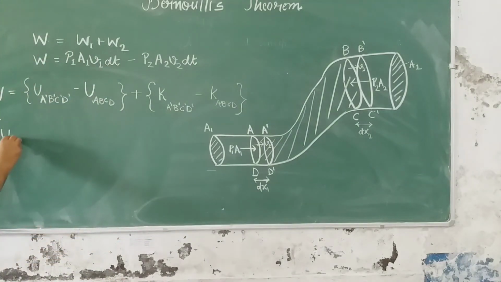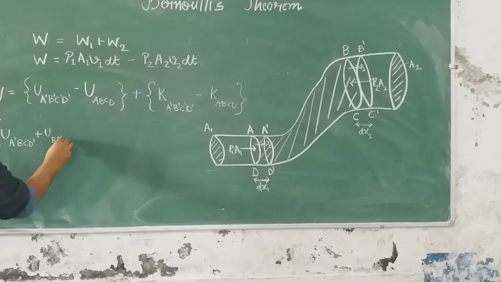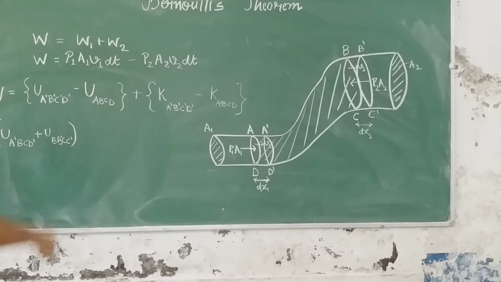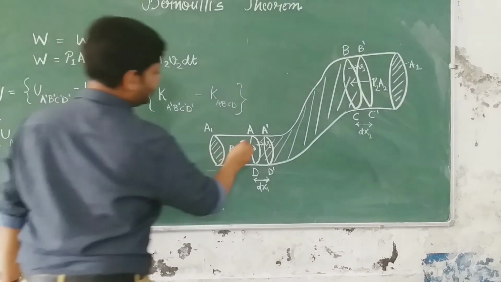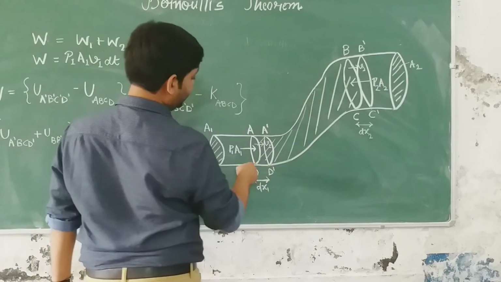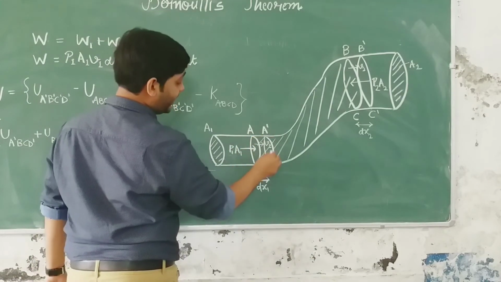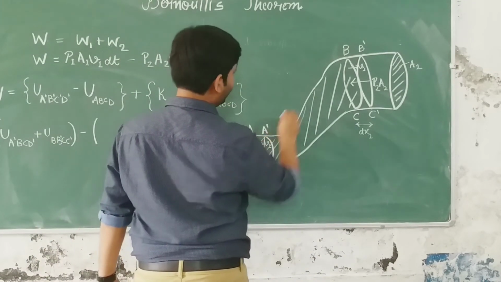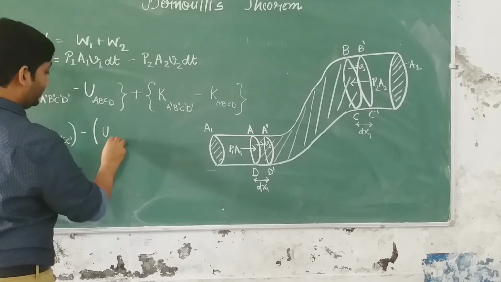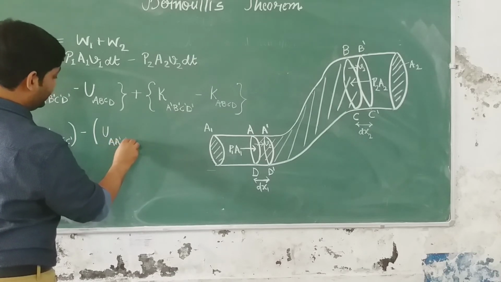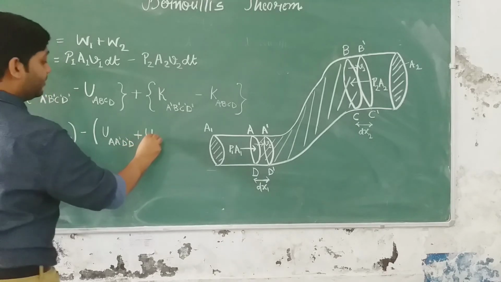Okay, so we are writing it as U of A dash B C D dash plus U of B B dash C C dash, okay, so this thing becomes minus U of A B C D. So U of A B C D can be written as U of A dash B dash D plus U of A dash B C D dash.